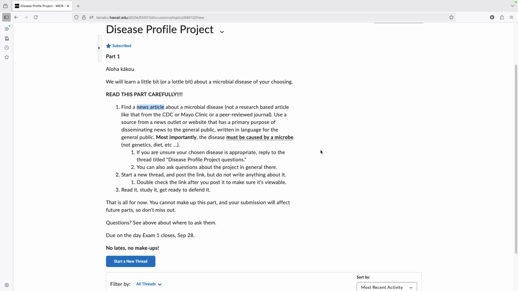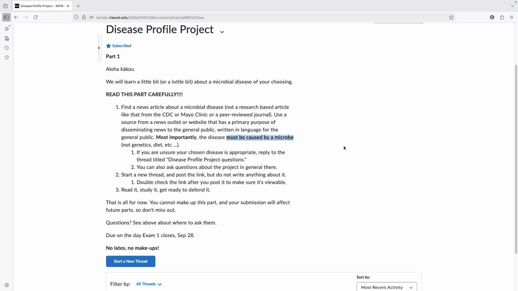Choose one, and then most importantly, make sure that the disease is caused by a microbe, right? Sometimes people get confused and they'll choose stuff like cancer or diabetes or something like that. Those are not microbial diseases. So you've got to make sure that the root, the pathogen, is a microbe, okay? If you are unsure, you can check, but I do ask you to take ownership and understand that you can figure it out.